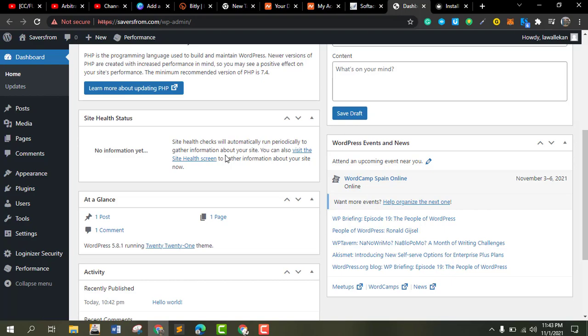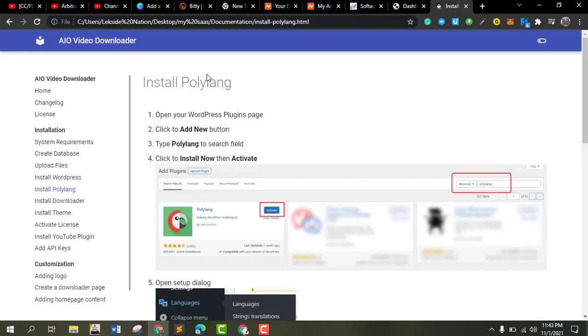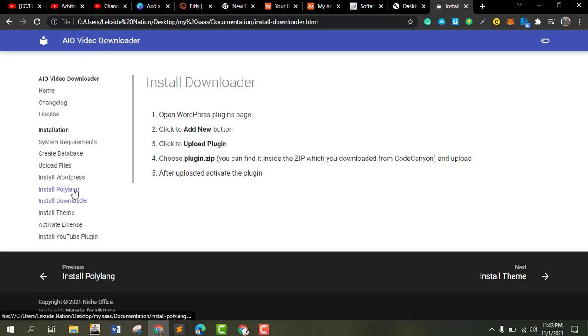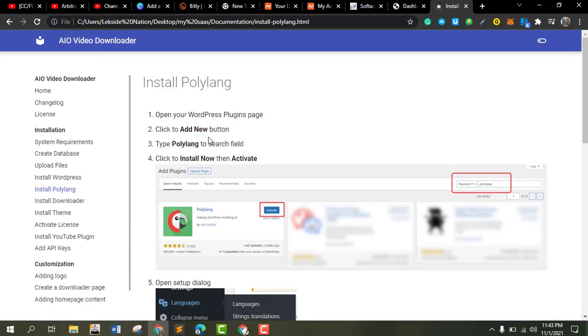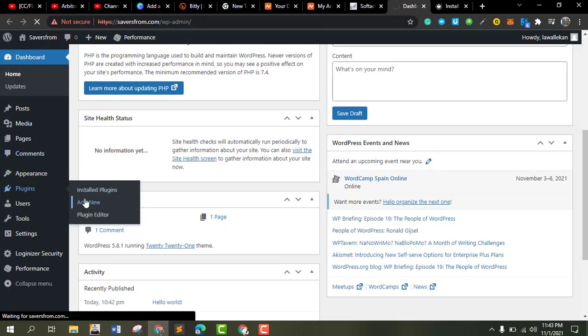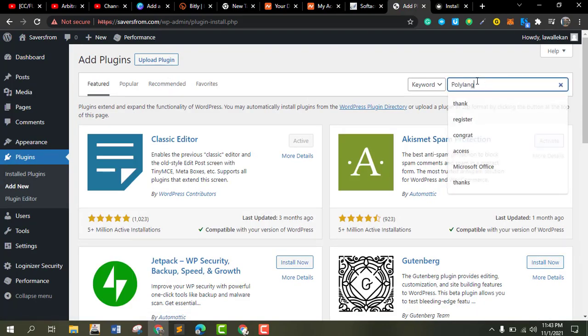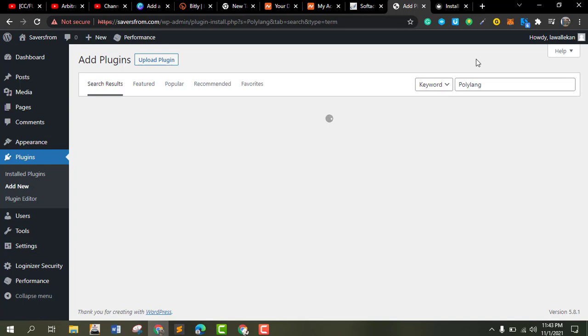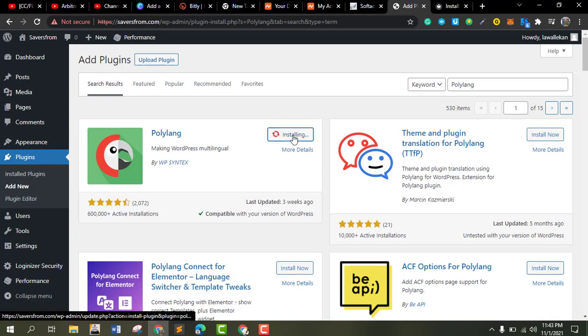The second stage is to proceed to installing Polylang. As per the instructions, install Polylang. Plugin, add a new plugin. Polylang. And activate.